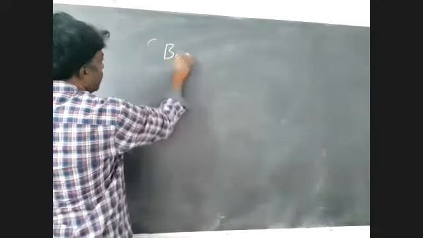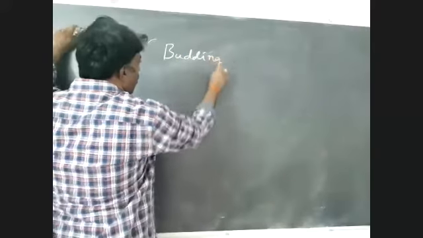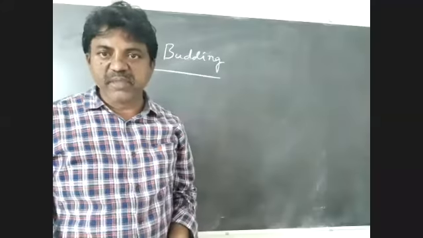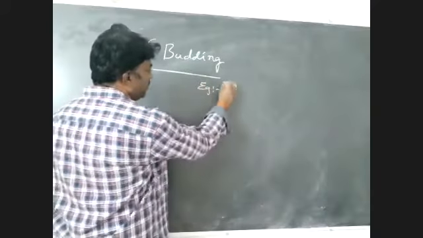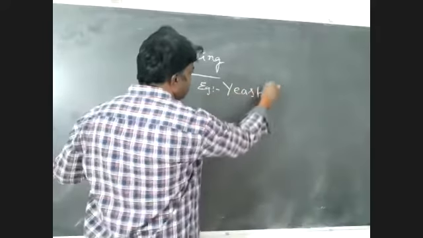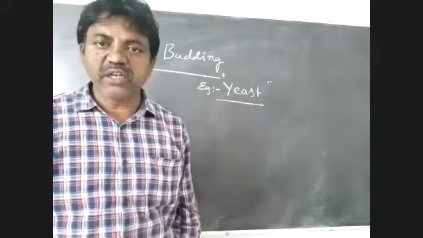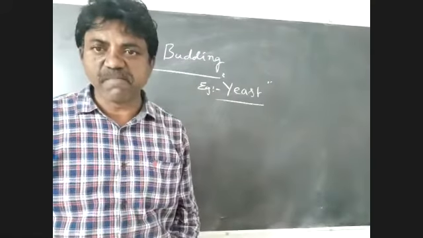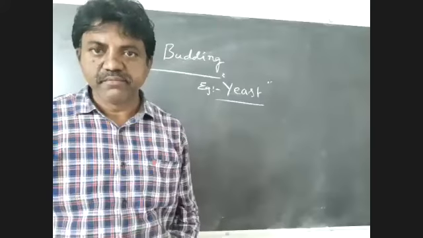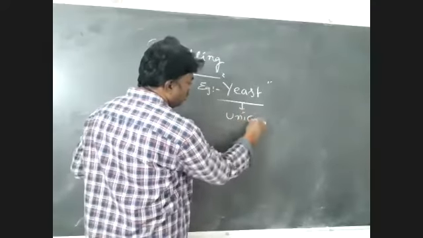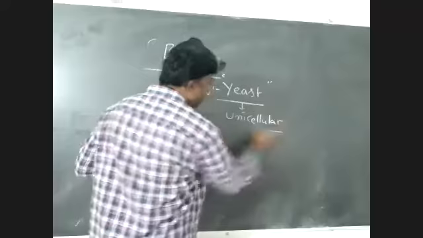The next method is budding. An example for this is yeast. Yeasts are unicellular fungi.